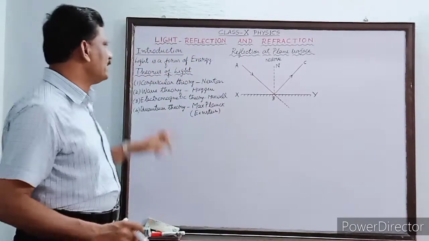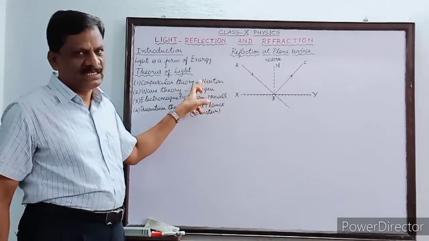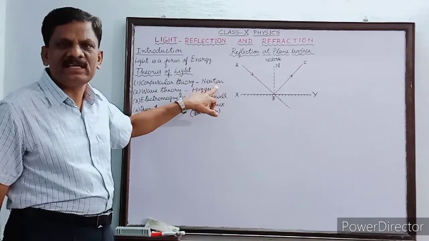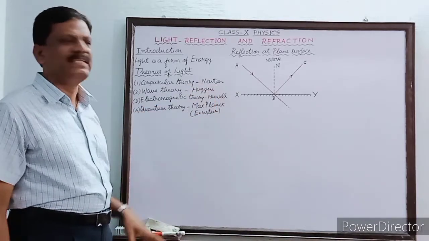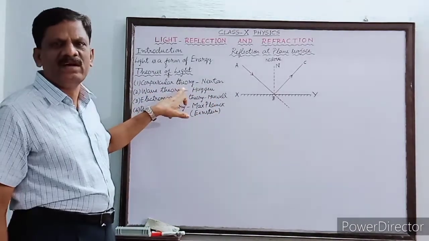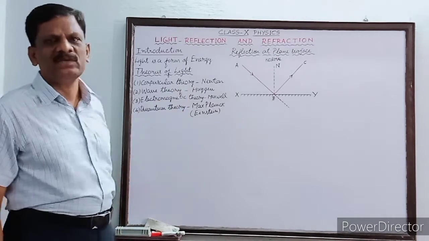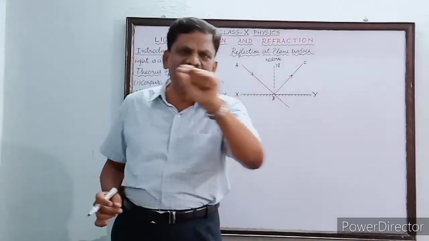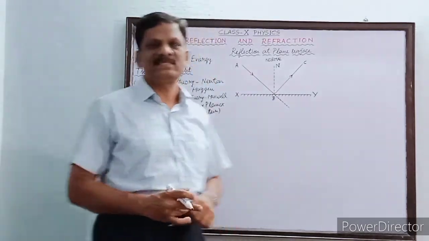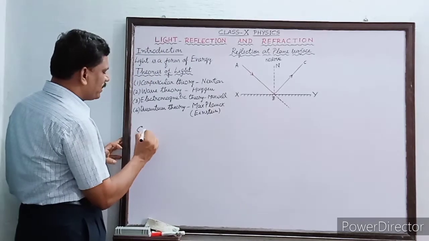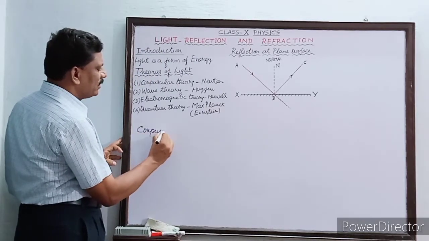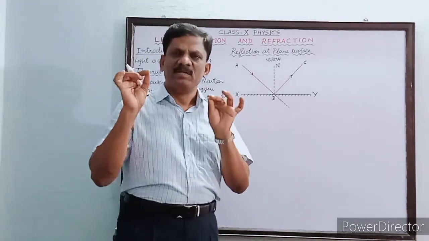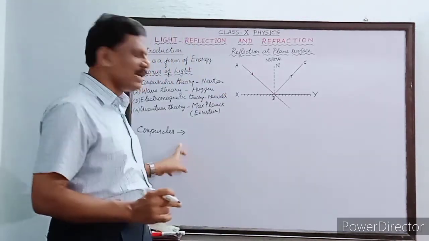As an introduction, I will tell you the various theories of light. The first successful theory of light was given by Isaac Newton, and the name of the theory is the corpuscular theory of light. According to Isaac Newton, light is considered to be made up of a continuous row of particles, and he named these particles corpuscles.